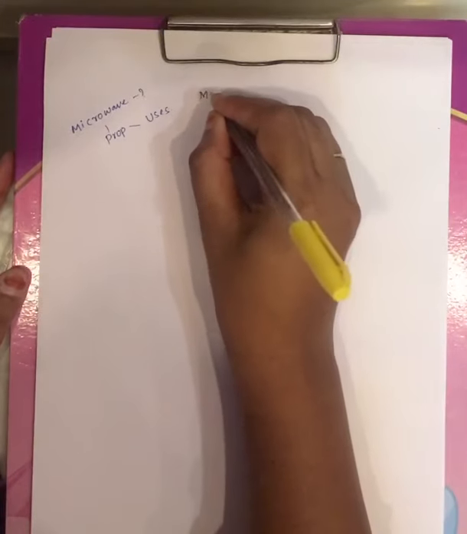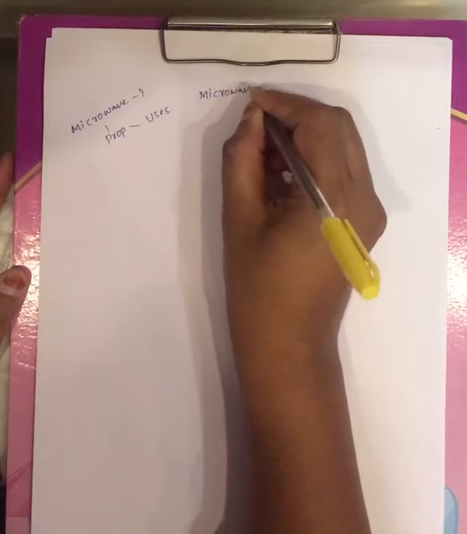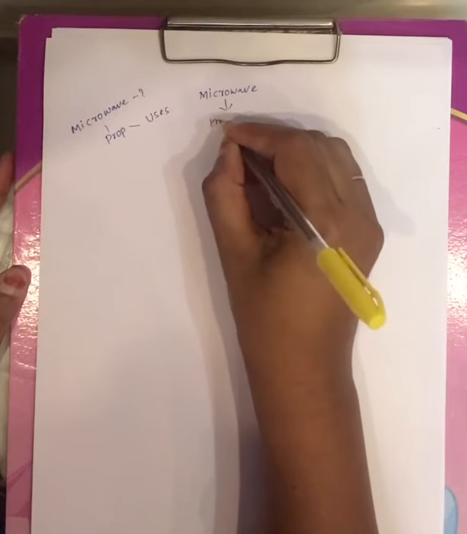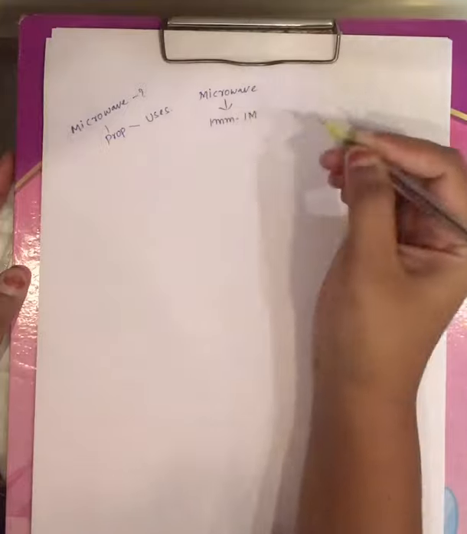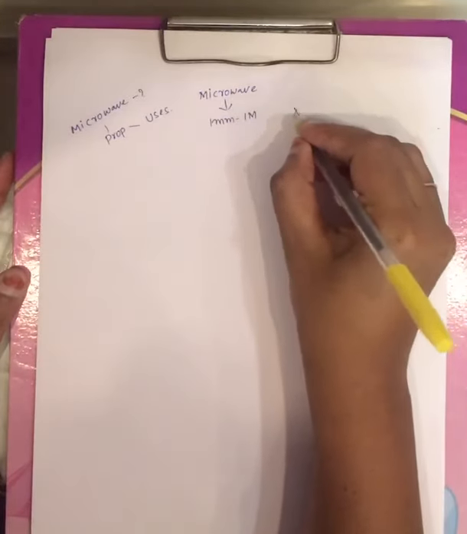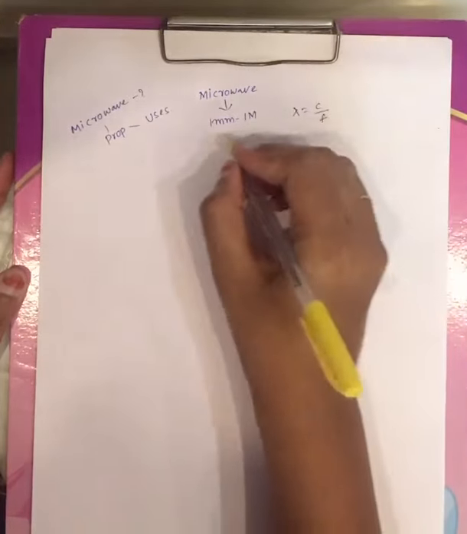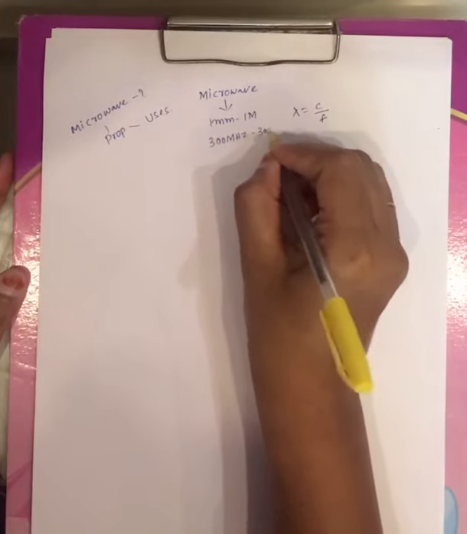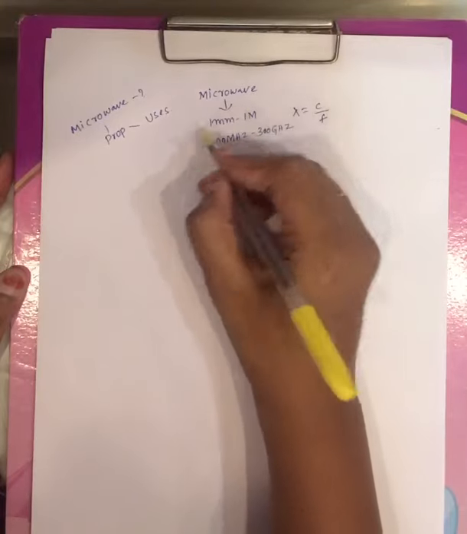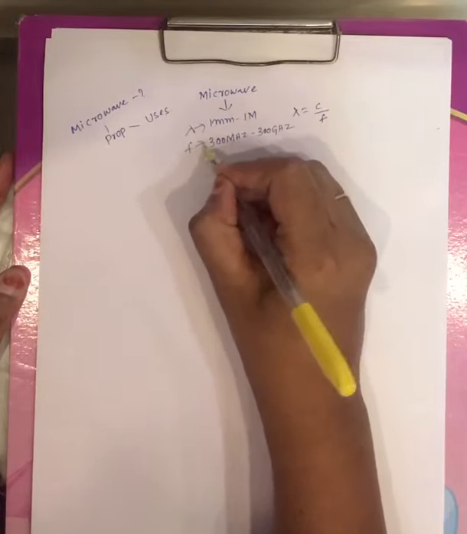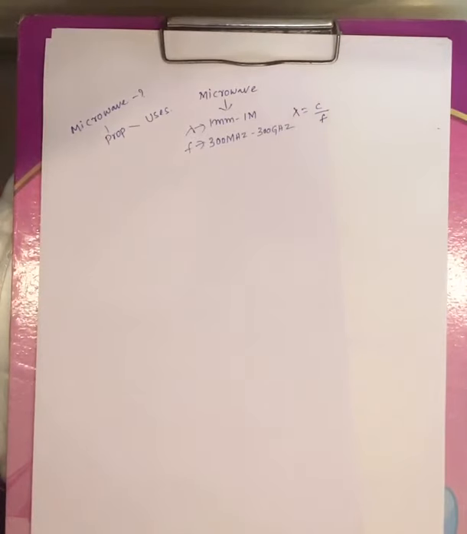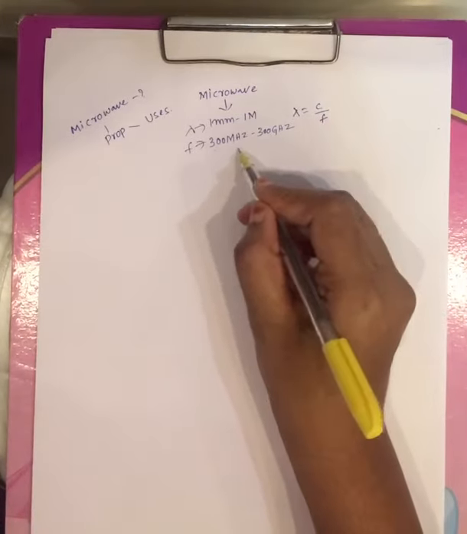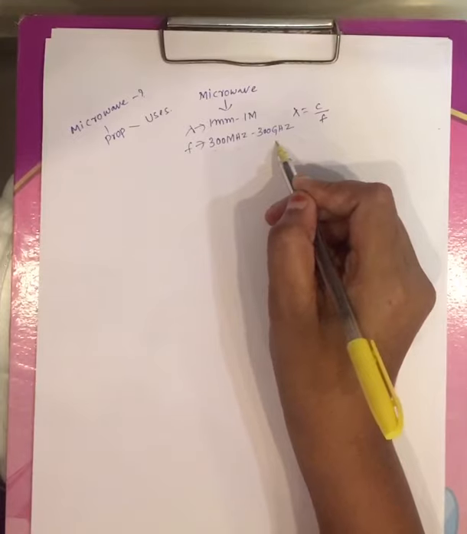Now coming to microwave, as I have said, it has a wavelength range from 1 millimeter to 1 meter, and if I calculate frequency using the formula lambda equals C by F, you will get 300 megahertz to 300 gigahertz. This is the frequency of your microwave and this is lambda of your microwave. As I have said in the last class, microwave has a wavelength ranging from 1 millimeter to 1 meter, and a frequency range varying from 300 megahertz to 300 gigahertz, right?